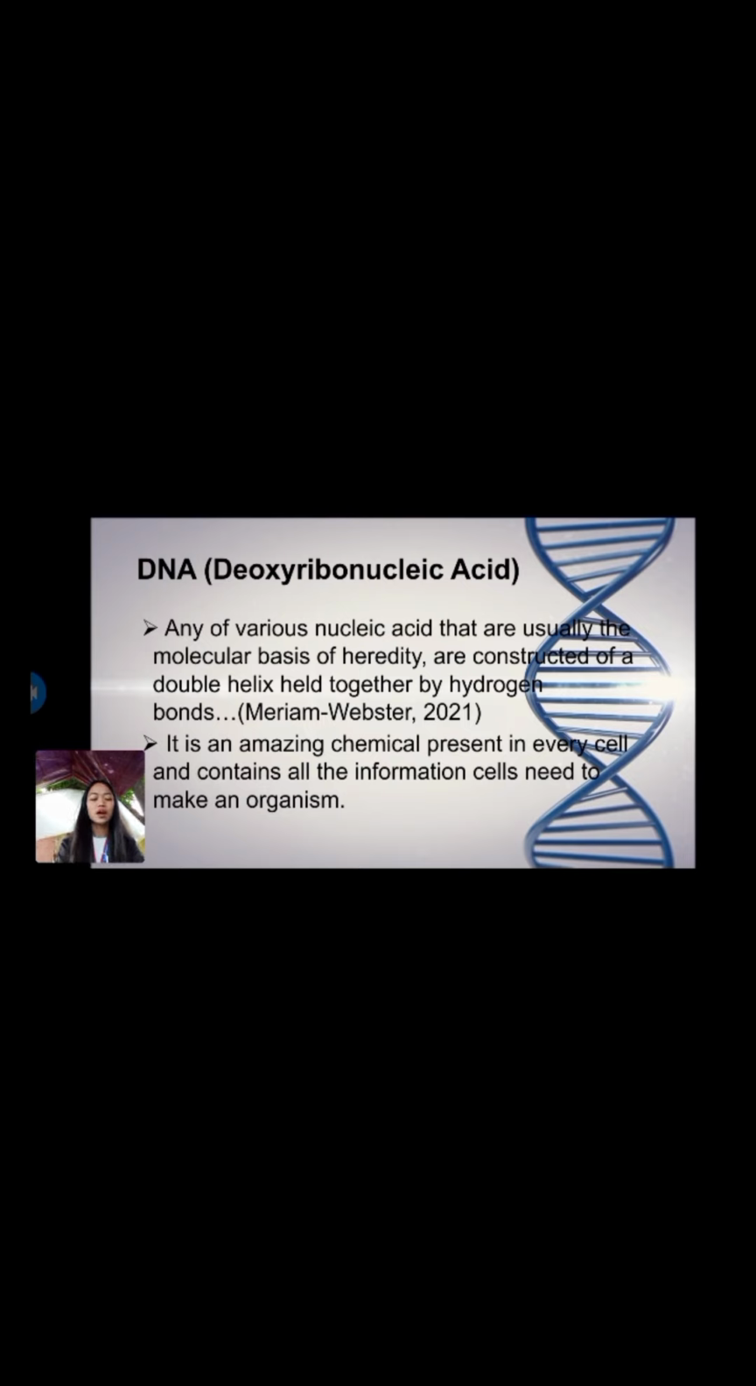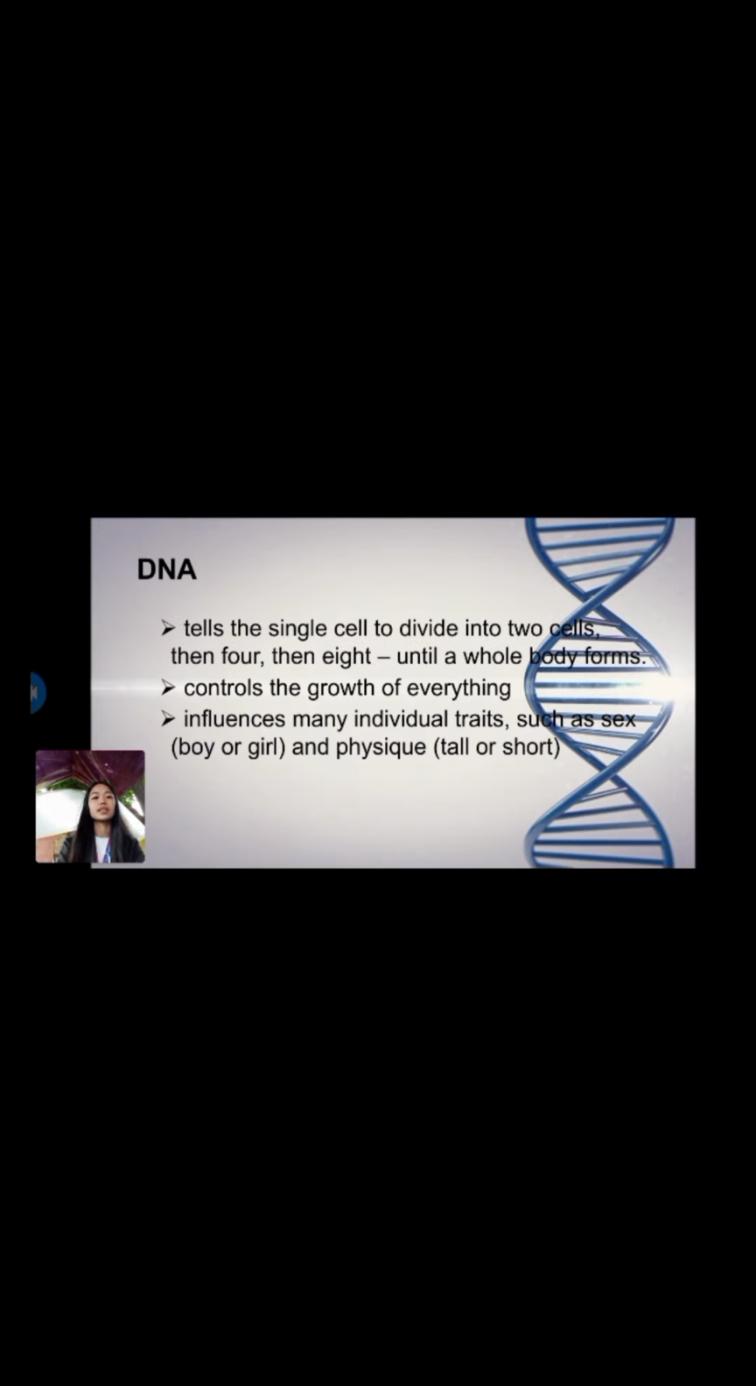DNA starts out as a single cell and grows into trillions of cells. This tells the single cell to divide into 2 cells, then 4, then 8, until a whole body forms. Since it comes from a single cell, it controls the growth of everything and influences many individual traits such as sex, whether you are a boy or a girl, and physique, whether you are tall or short, and many more.